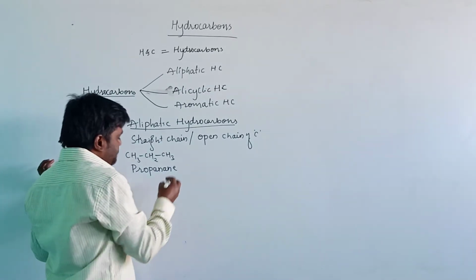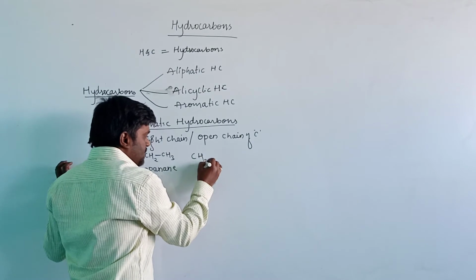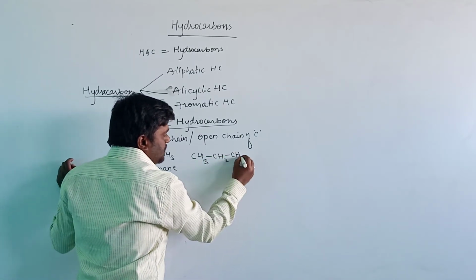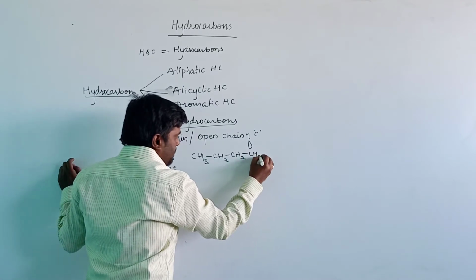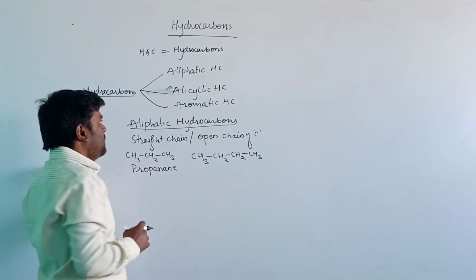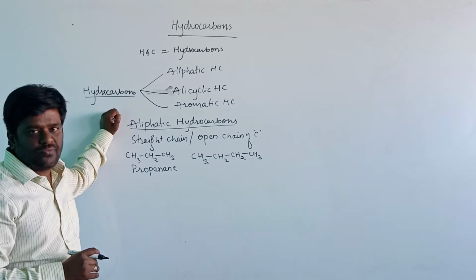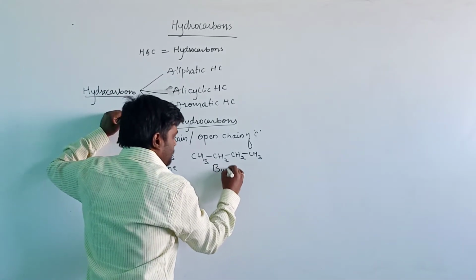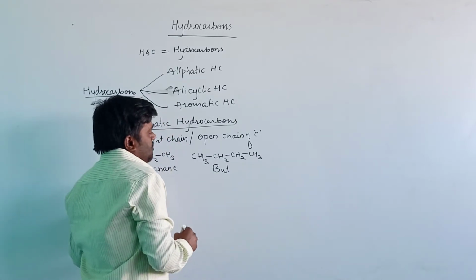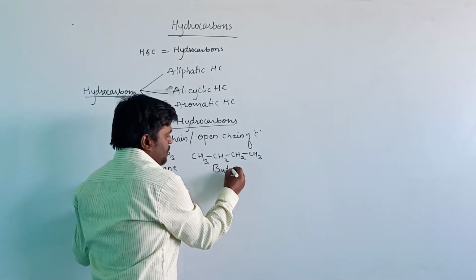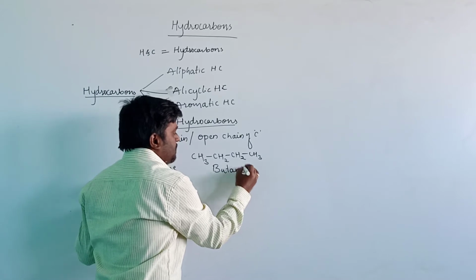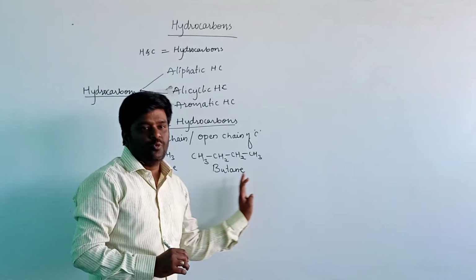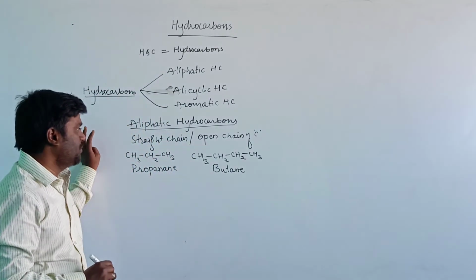Let us see another example. CH3CH2CH2CH3. Here, the number of carbon atoms in the parent chain is 4. Therefore, the root word is but, and it is saturated, so we will use ane as the primary suffix here. The IUPAC name for this compound is butane.